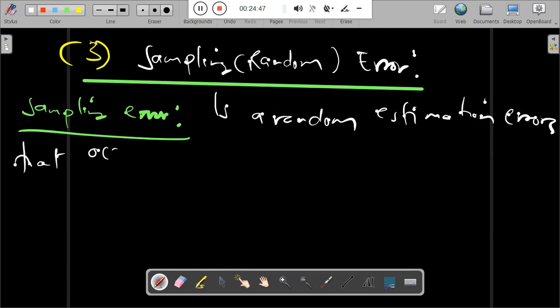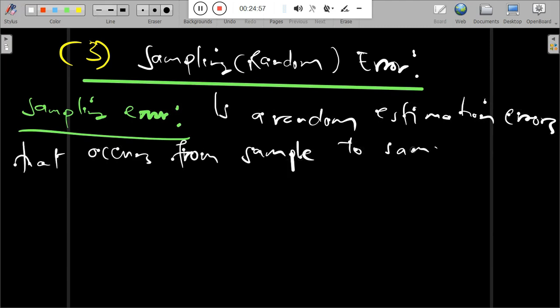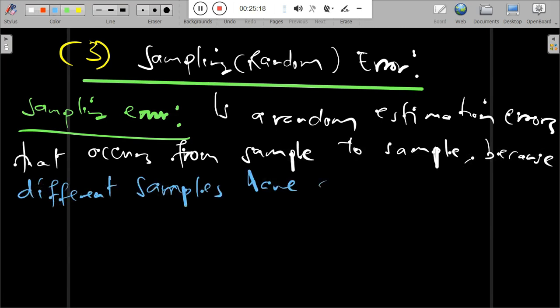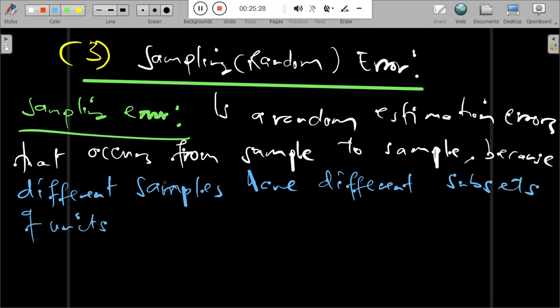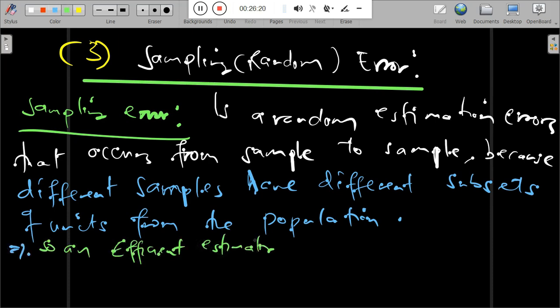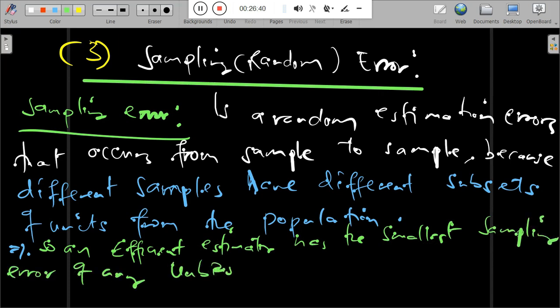Another property is the small sample random error. This is another key concept under accurate and reliable estimators. Sample error is a random estimation error that occurs from sample to sample because different samples have different subsets of units from the population. So this is a result of chance. An efficient estimator has the smallest sample error of an unbiased estimator.